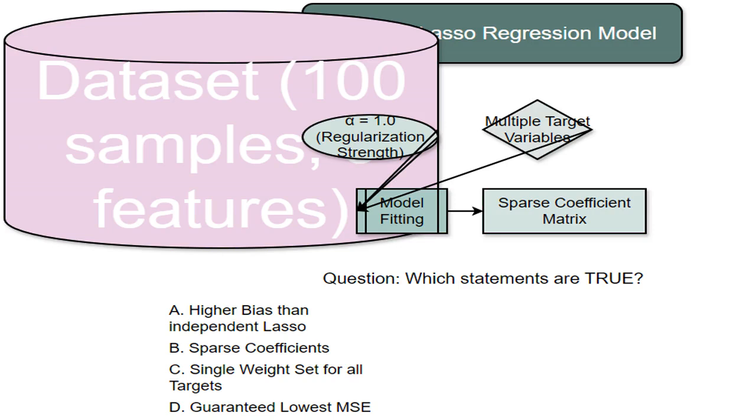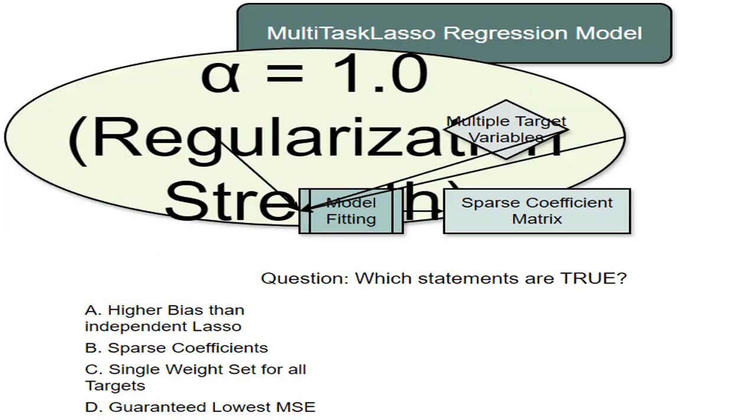I'm using a dataset with 100 data points, each described by 5 features. This forms the input for my MultiTaskLasso model. I've set the regularization strength, alpha, to 1.0. This controls how much I penalize large coefficients, promoting sparsity.